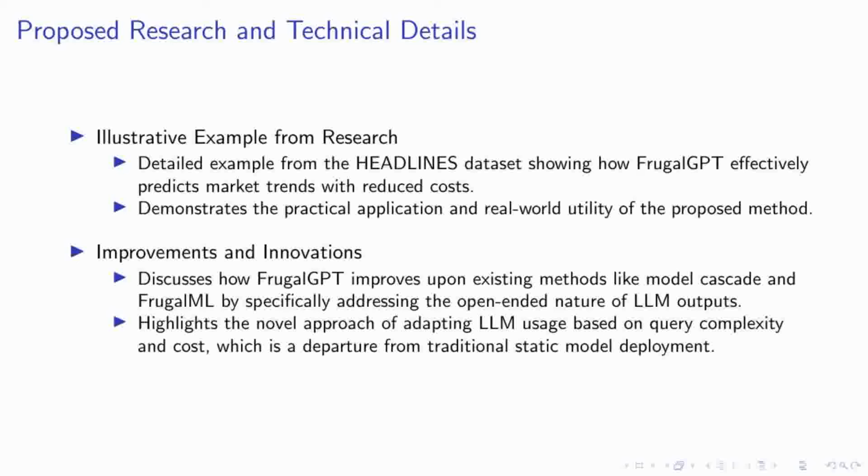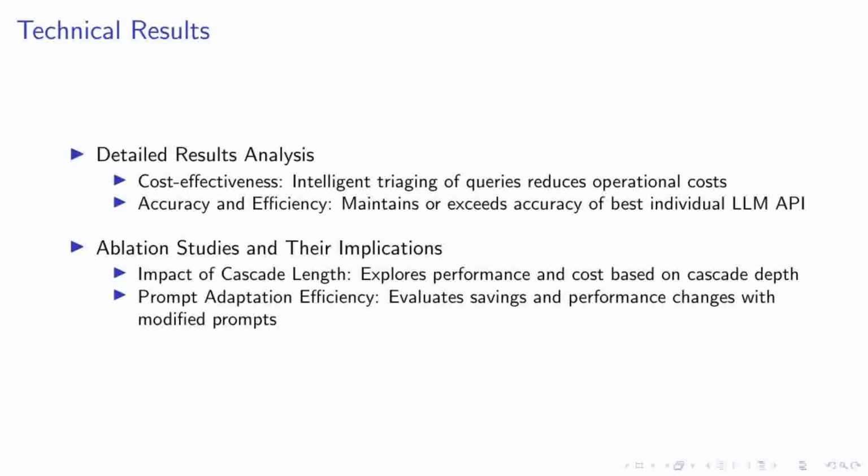Through these improvements, FrugalGPT not only reduces operational costs, but also enhances the accessibility and sustainability of using large language models in real-world applications. Let's delve into the technical results of our FrugalGPT framework, which showcases significant advancements in cost-effectiveness and efficiency. Our detailed analysis reveals that by intelligently triaging queries, FrugalGPT drastically reduces operational costs without compromising on quality. In fact, it maintains or even exceeds the accuracy of the best individual LLM API available.